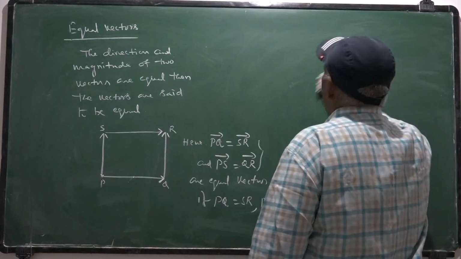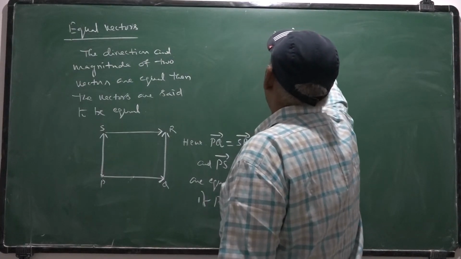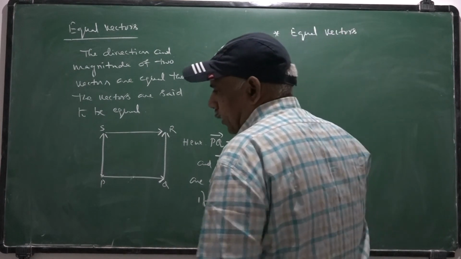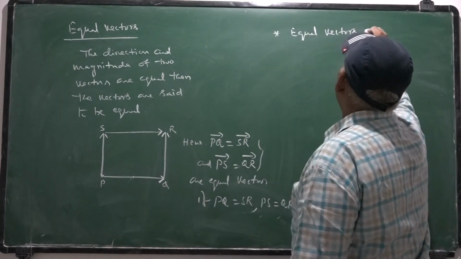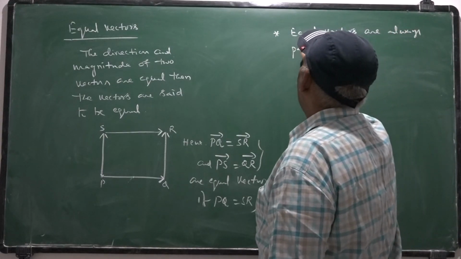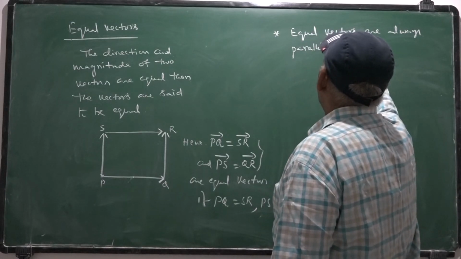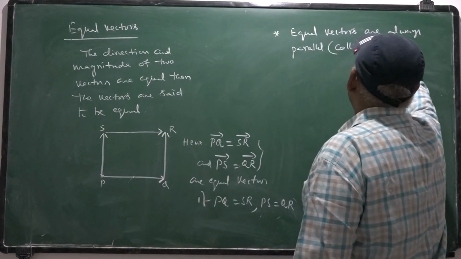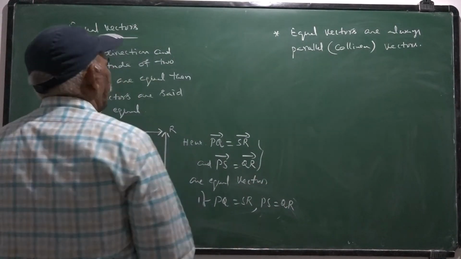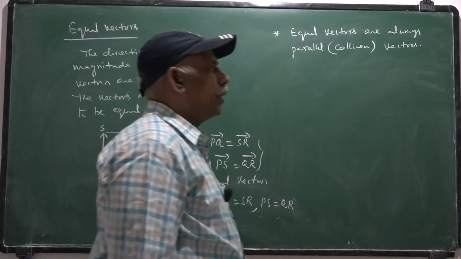Equal vectors are always parallel (collinear) vectors. But the converse need not be true.